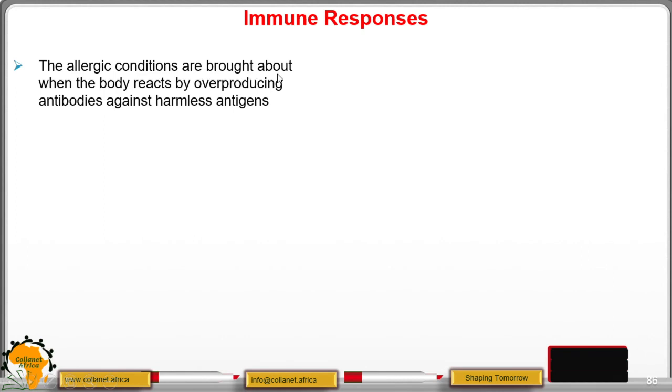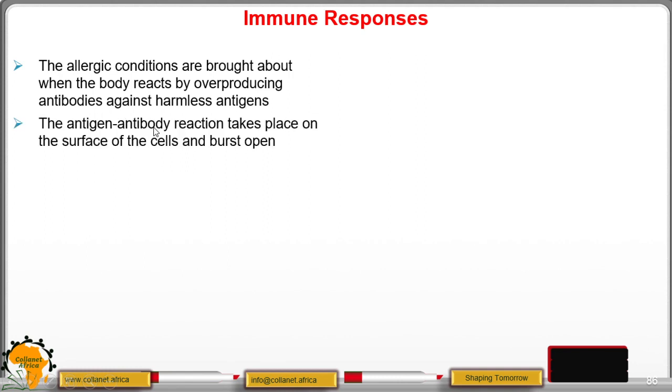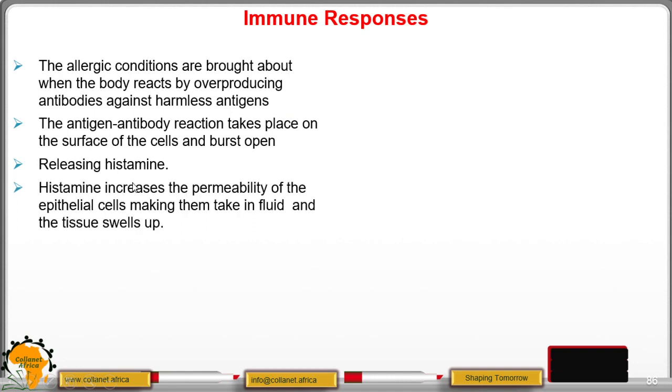So the allergic conditions are brought about when the body reacts by producing antibodies against the harmless antigens. That antigen-antibody reaction takes place on the surface of the cells and bursts open. And in the event, they release histamine. This histamine increases the permeability of the epithelial cells and makes them take in fluid, and the tissue swells up. That histamine causes inflammation and pain.